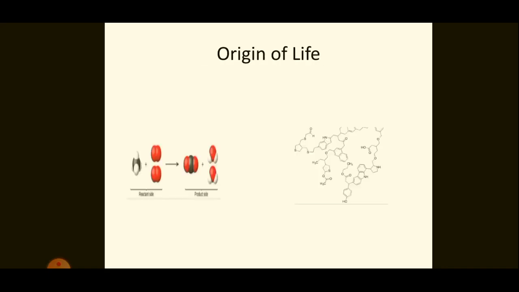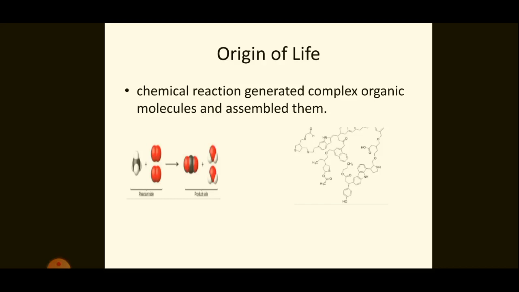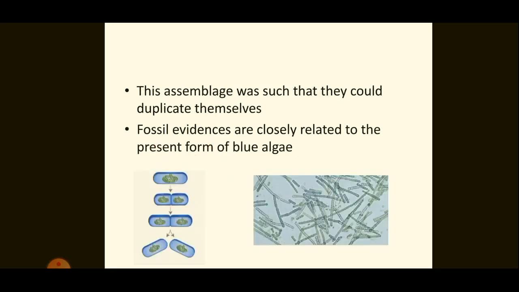Now, the next thing, that is origin of life. Modern scientists consider the origin of life as a kind of chemical reaction. This chemical reaction generated complex organic molecules like this. After that, these organic molecules assembled in such a way that they could duplicate themselves.